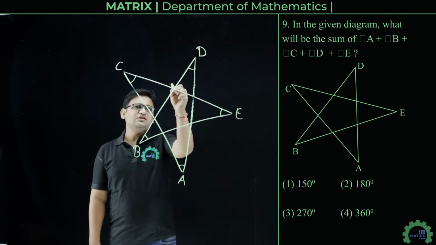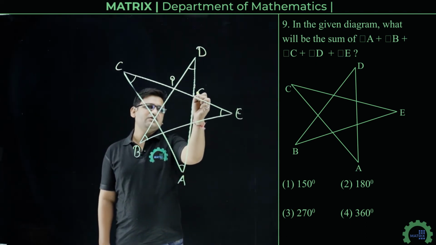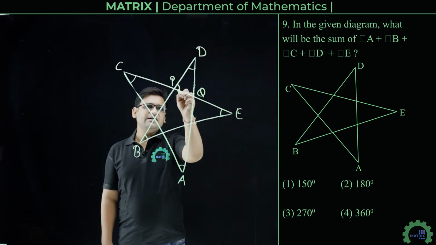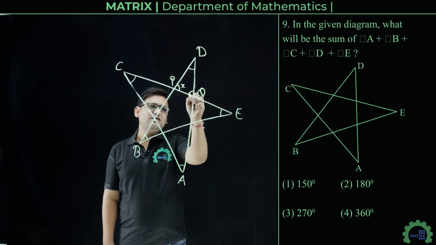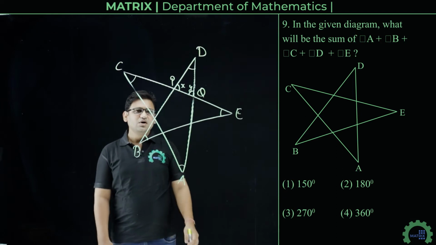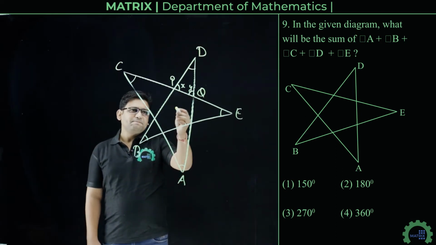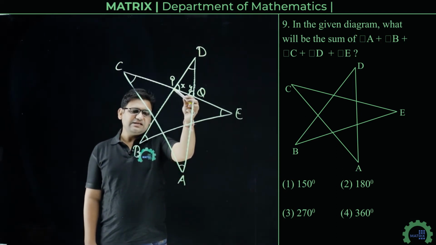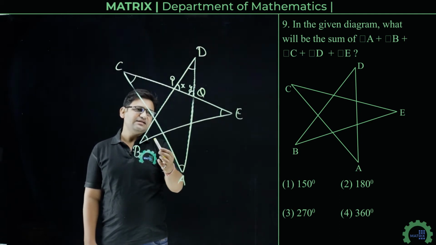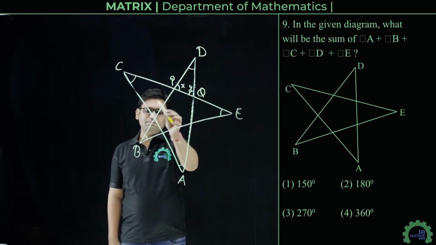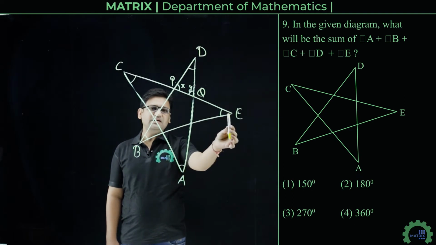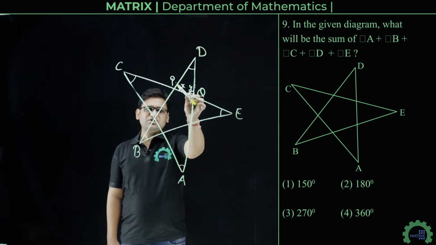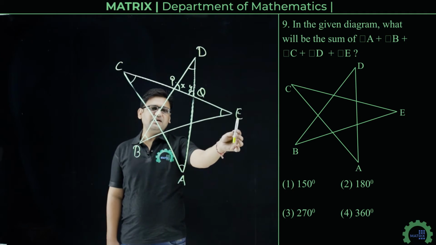Now let us suppose this point is P and this point is Q, and this angle is angle X, this is angle Y. So we can say that angle X is the exterior angle of triangle PBE.